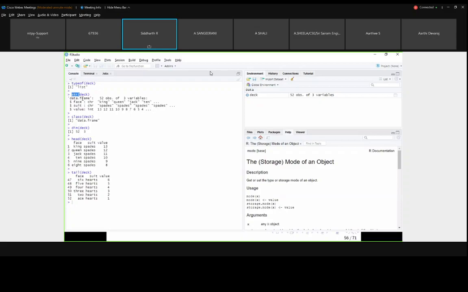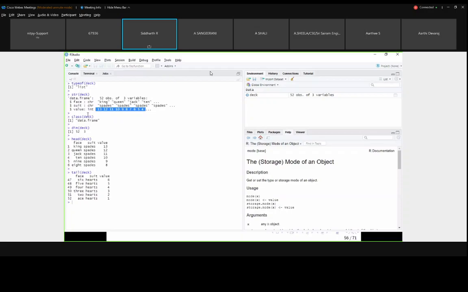Here it will show the basic information about our data set: 52 observations of 3 variables. What are the three variables? The face, suit and value. What are the data types? Face is a character, suit is a character, whereas value is an int. And this is the output result, it will show some of the data.